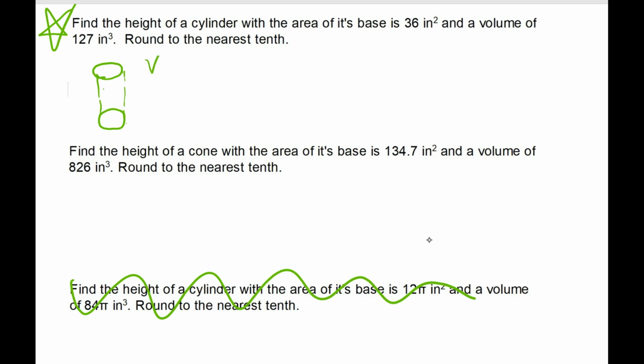So the volume formula of a cylinder is pi radius squared height. So we are missing the height, right? It says find the height of the cylinder with the area of its base is 36 inches squared. And I told you in the last video that the base is a circle and the area formula for a circle is pi r squared. That's the area formula for a circle. So what they gave us was this right here.